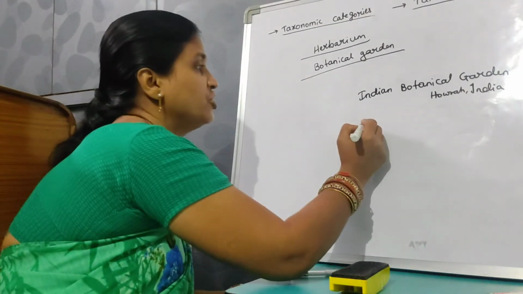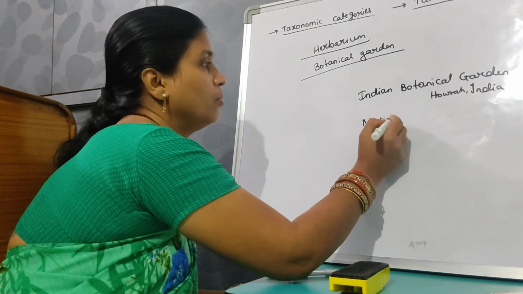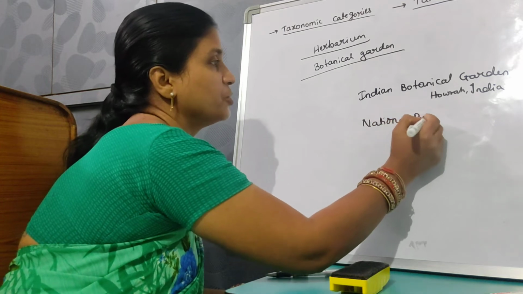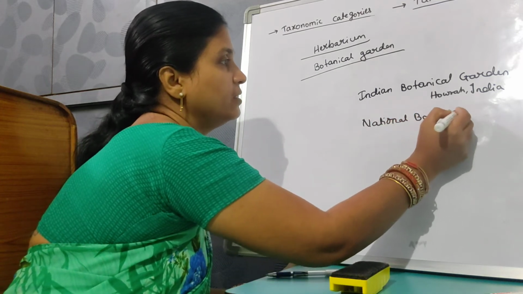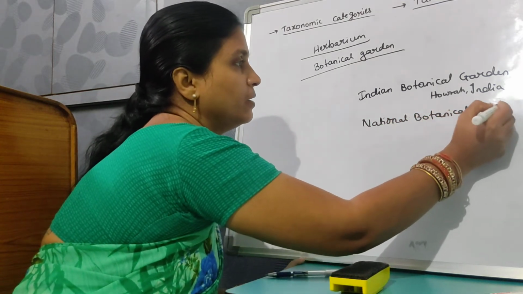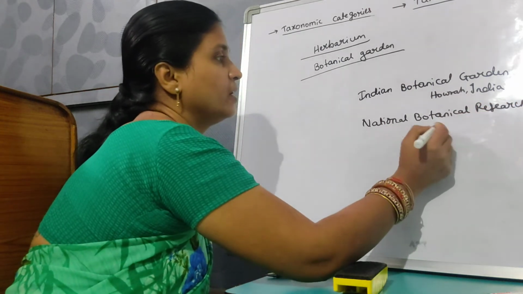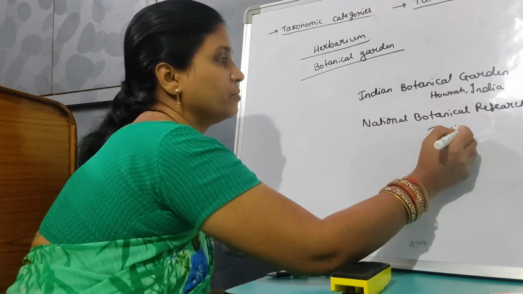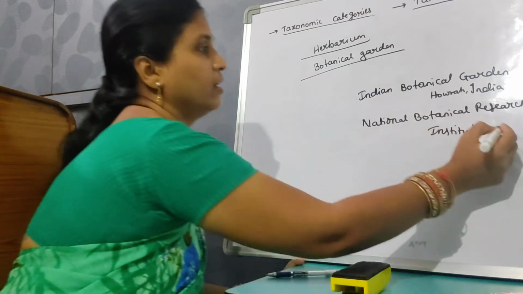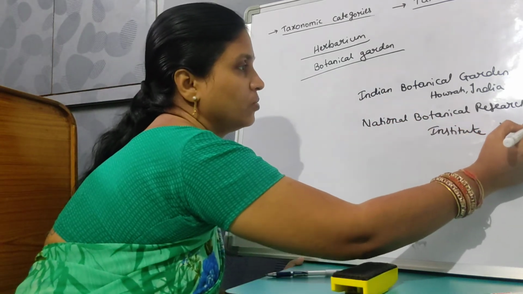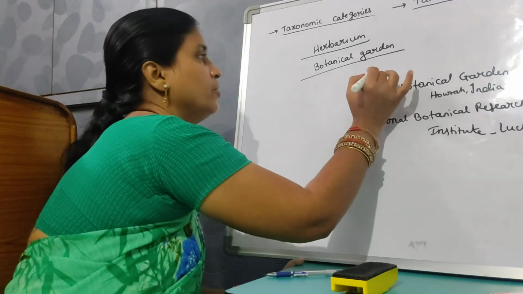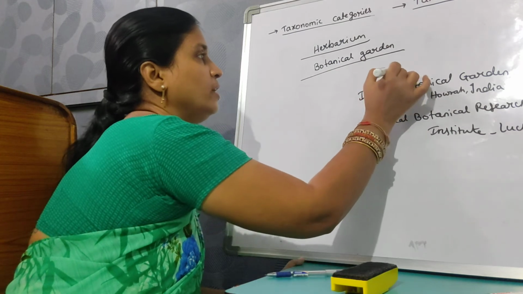Then the National Botanical Research Institute at Lucknow. Then the Royal Botanical Garden in Kew at England.